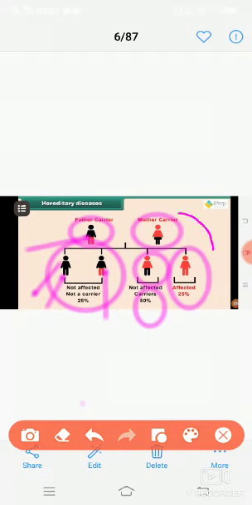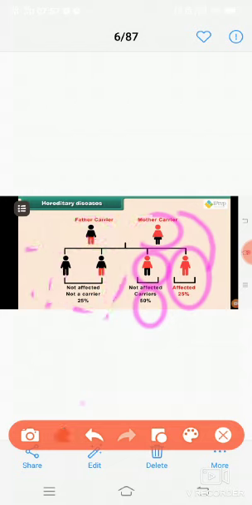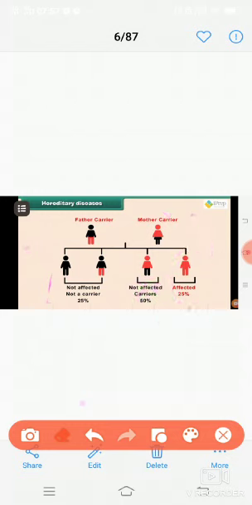So due to transfer of genes, 25% generation will get affected. 50% generation will not be affected, but this 50% generation will carry the genes of hereditary disease.